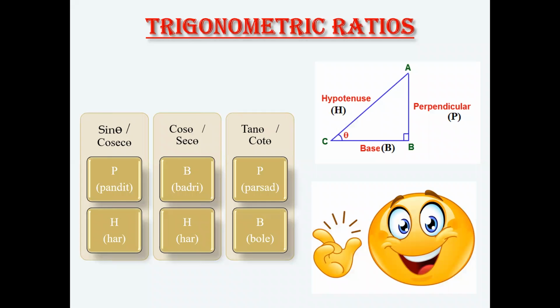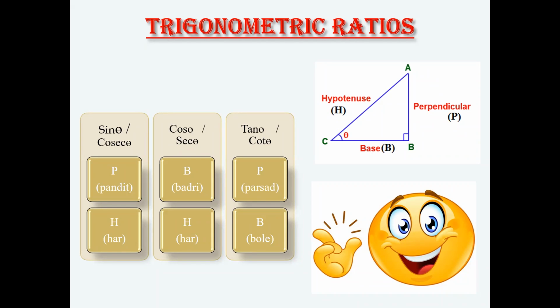Okay, as we are familiar with the Pythagoras theorem, the definitions, the history of the trigonometric ratios and what trigonometry is, moving further with the trigonometric ratios. So we have a right angled triangle here, ABC, right angled at B. Basically, a right angle triangle has three sides, that is AC, AB, and BC. It is very clear from the figure that AB represents perpendicular, that is P, BC represents base, that is B, and AC represents hypotenuse, that is H.